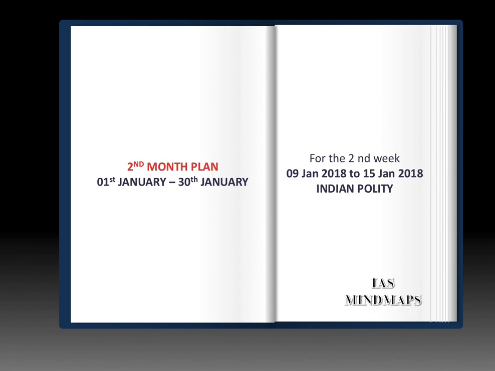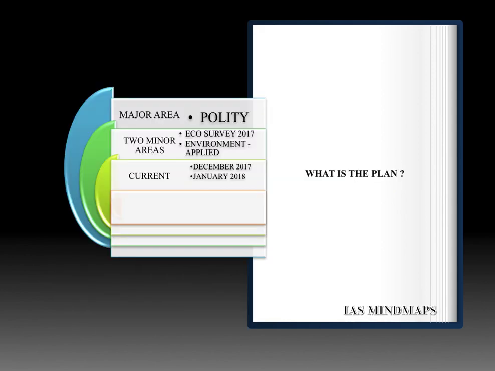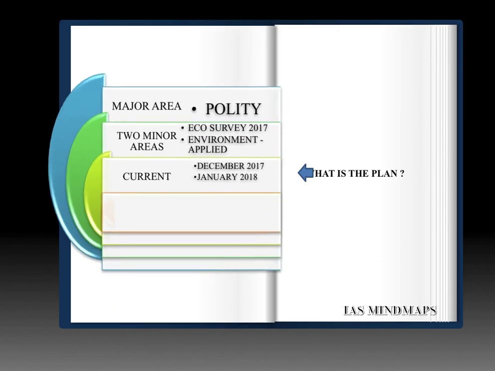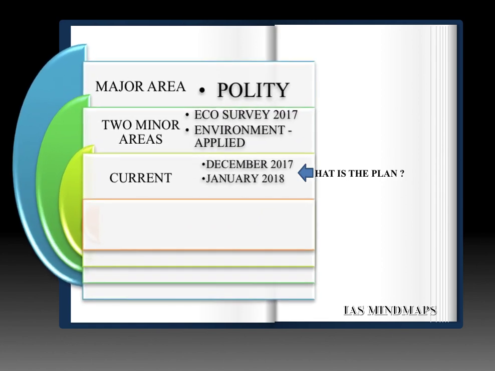But before going for the targets, let us see what you have to finish in this month timeline, that is 1st of Jan till 30th Jan 2018. So as per the plan, you have to finish one major area of Indian polity and constitution, as you can see here.